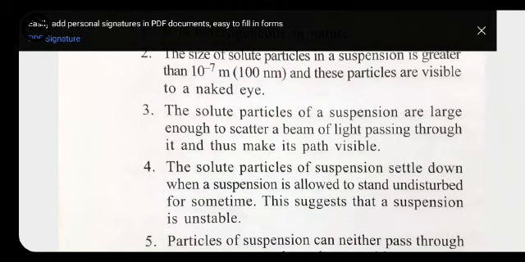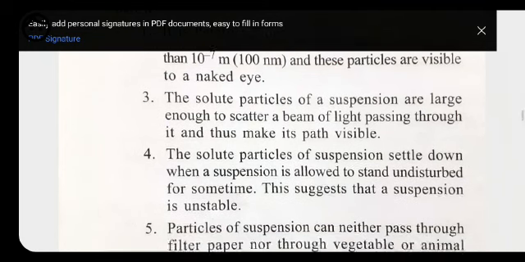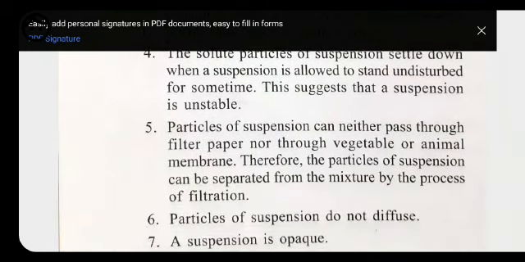It means they are not stable, they are unstable in nature, because after keeping it for some time, whatever solid particles are present and moving here and there in the solution simply settle down at the bottom. Fifth property: particles of a suspension can neither pass through filter paper nor through vegetable or animal membrane. Therefore, the particles of a suspension can be separated from the mixture by the process of filtration.